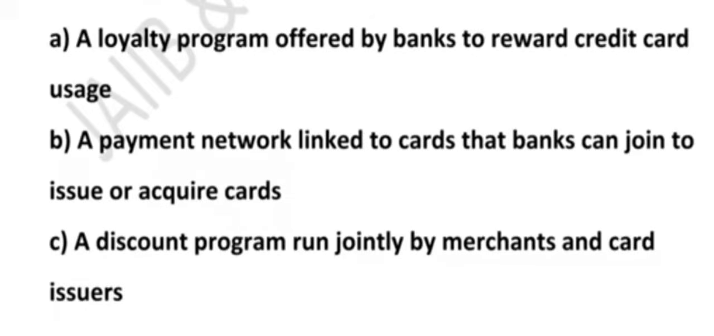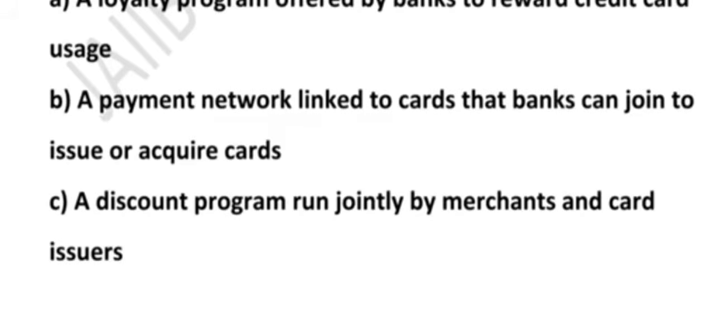Option A is a loyalty program. No, this is not. This is just a reward or cashback program, not a card scheme. Option B says a payment network linked to cards that banks can join to issue or acquire cards. Yes, that's spot on. That is exactly what a card scheme is. Option C says a discount program. No, that might sound tempting, but it refers to the merchant offer, not the infrastructure behind your card.